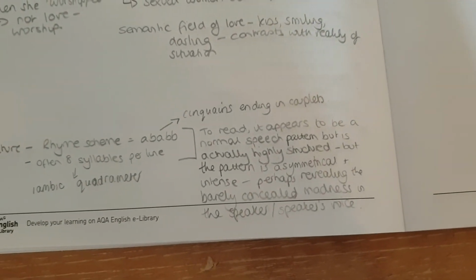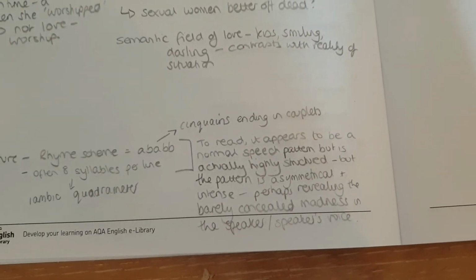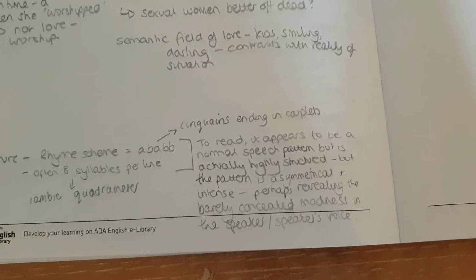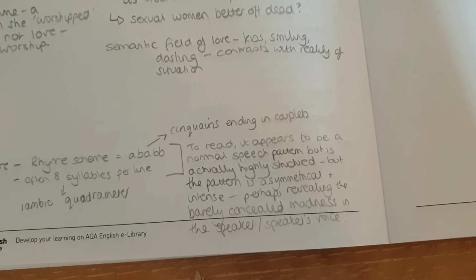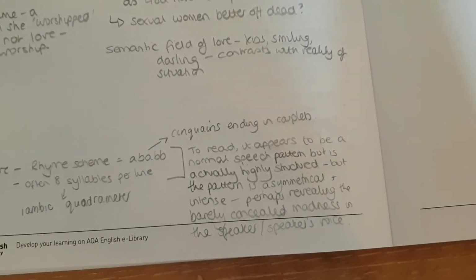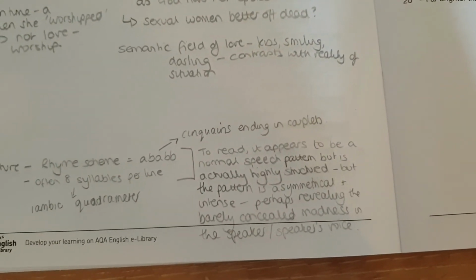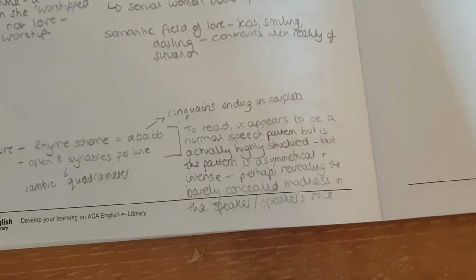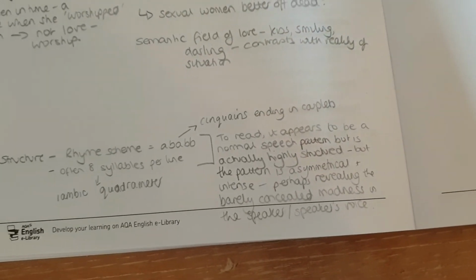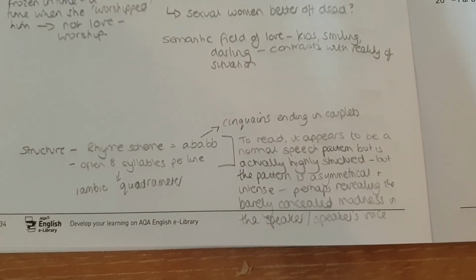And to read, it appears to be like a normal speech pattern, but it's actually really highly structured. The pattern, though, is asymmetrical. It's not A, B, A, B, A, B, it's A, B, A, B, B. And that's kind of intense, and it perhaps reveals the barely concealed madness in the speaker and through his voice. So we could comment on the structure in that respect.